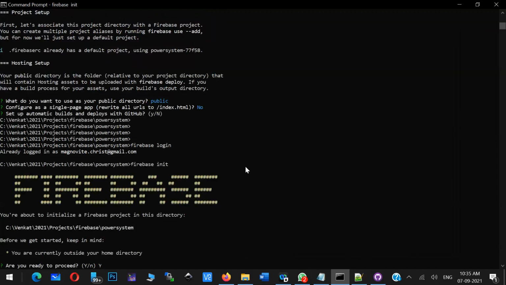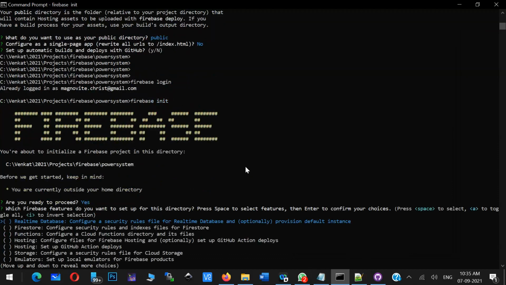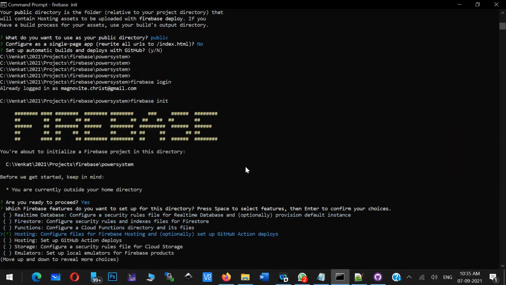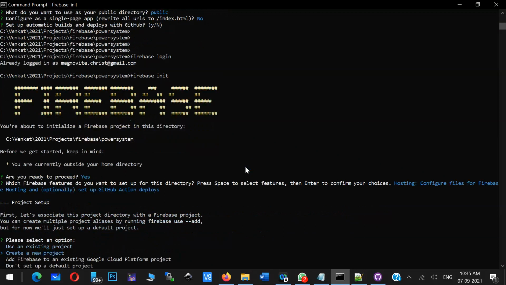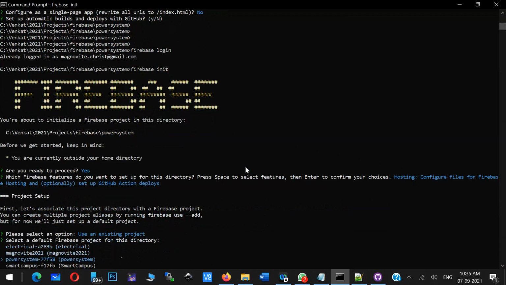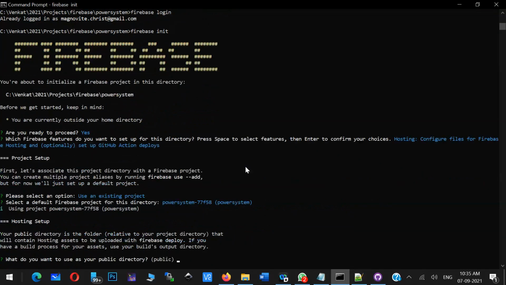So you want to proceed, yes, and which component are you using in Firebase? I'm using hosting with GitHub deployment. I just have to press space and then enter. Whether you want to create a project or use an existing project, use existing project. It will list all the existing projects. Just use the arrow key and select the project you want to use, and the folder name, public, just use that.